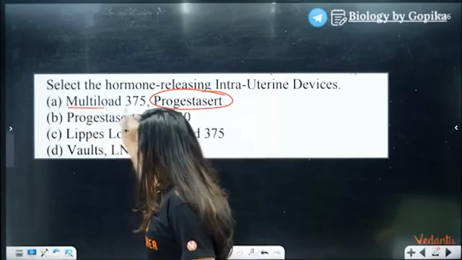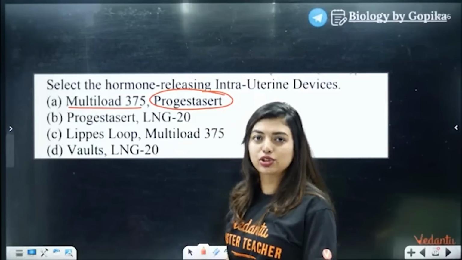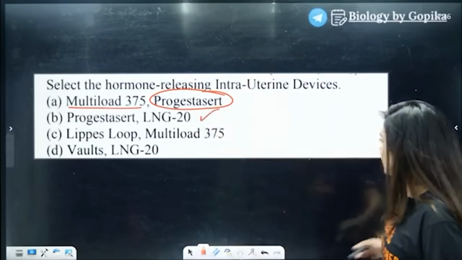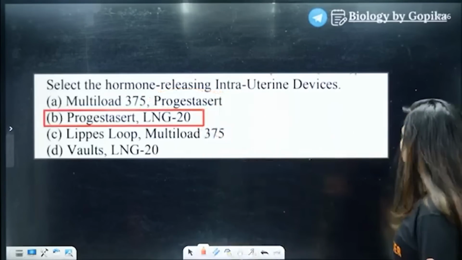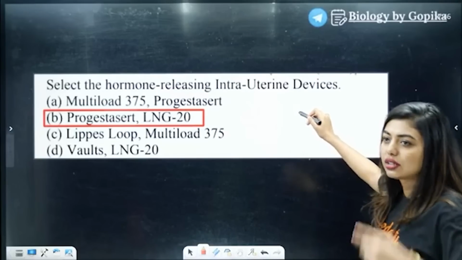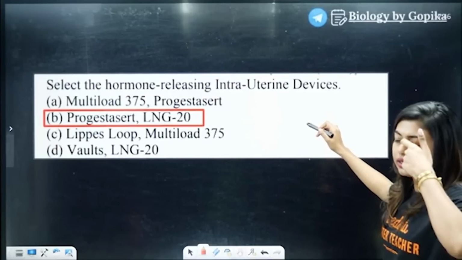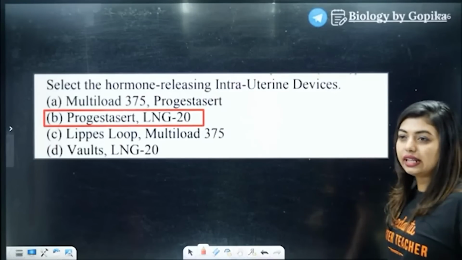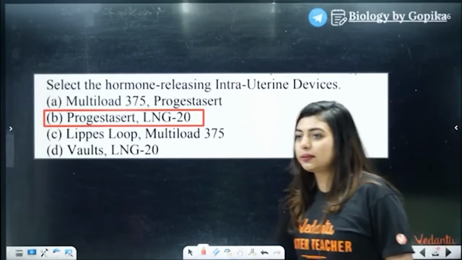Multiload 375 is copper releasing IUD. So how will you get marks? Your answer should be B. Option number B. Clear? Yes. So again, please drop down your marks. Let me see your scores. Are you at 76? I think you should be at 80. 80 marks, right?